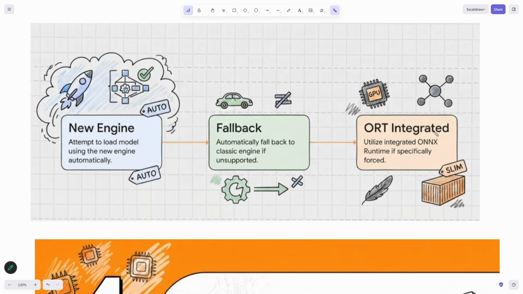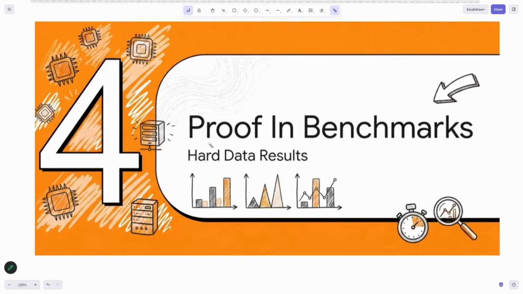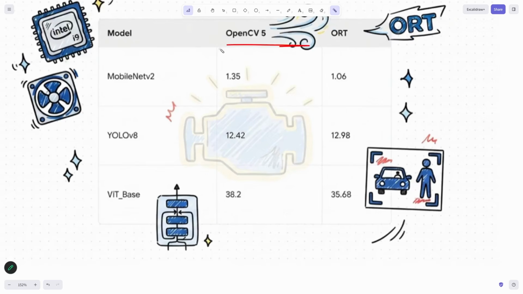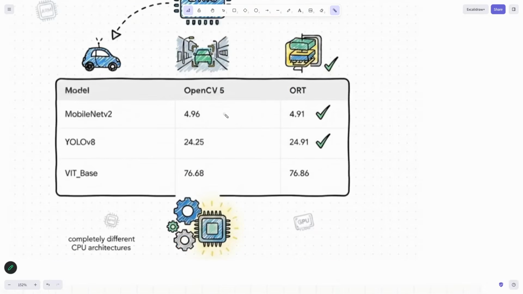This is how they brought ONNX into the picture. This is how they got ONNX into OpenCV 5. ONNX runtime integrated. Okay, and they posted the proofs in the benchmarks. So they compared OpenCV 5 with ONNX runtime. They ran it on another hardware. It was good, giving good competition. Okay, ViT base, YOLOv8, these are heavy models. Okay, MobileNet, OpenCV 5 and ONNX runtime. We tried to run it on a hardware. Okay, see, it was running as good as running on a CPU.